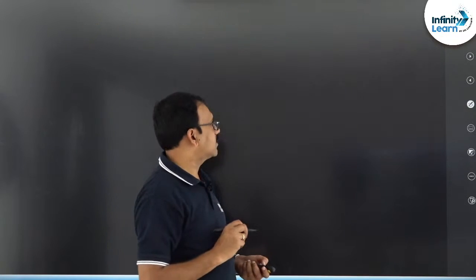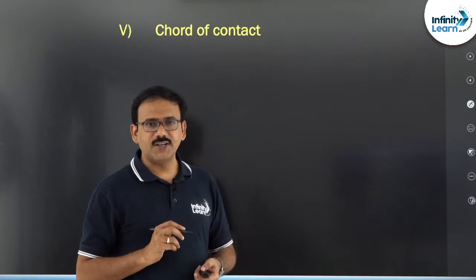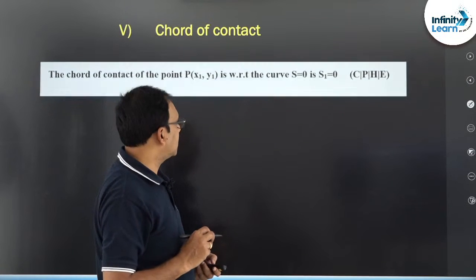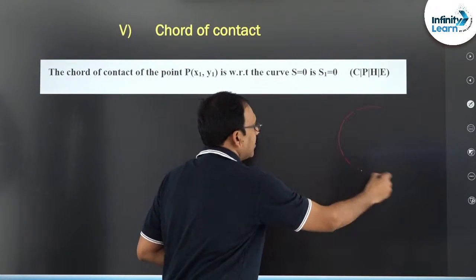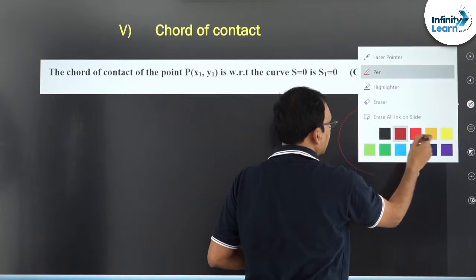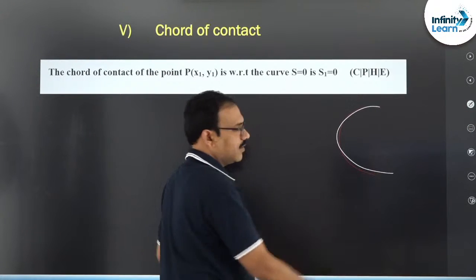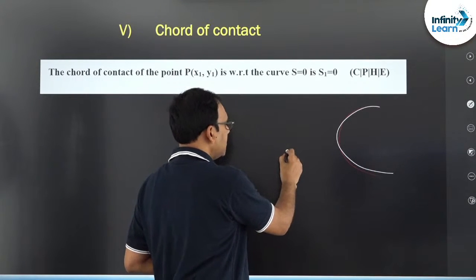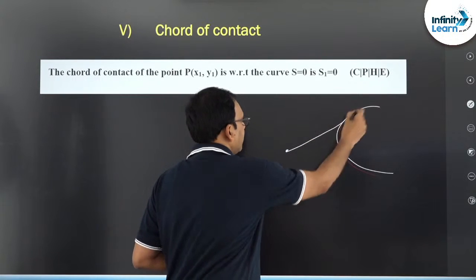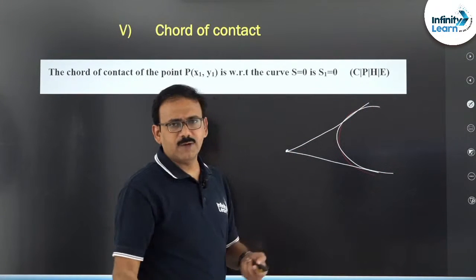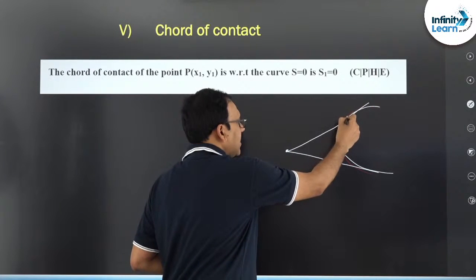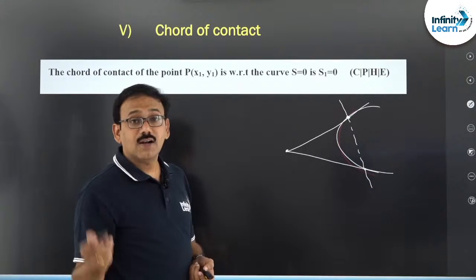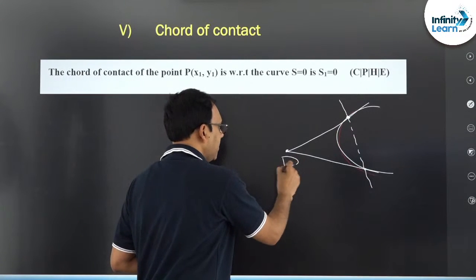Okay, fine. Next, the chord of contact. You might have heard this word, chord of contact. Chord of contact in the sense, friends, suppose there is some curve, let me take this one curve. If there is a point, you just draw, if possible, two tangents from an outside point. Suppose I have drawn two tangents, you take the points of contact, you join a line, this line is called the chord of contact of this point P.